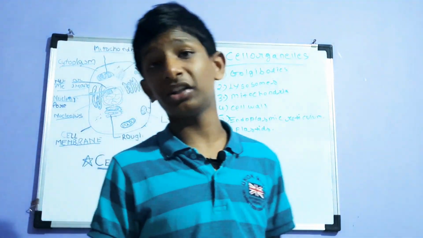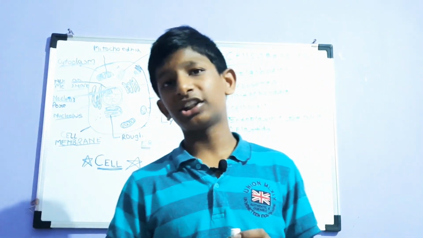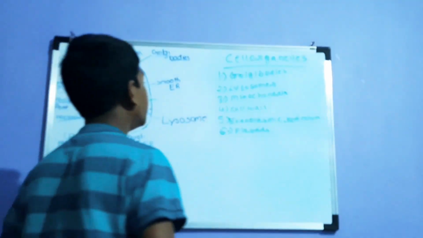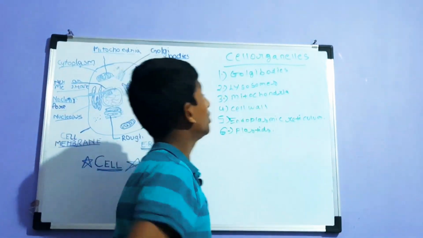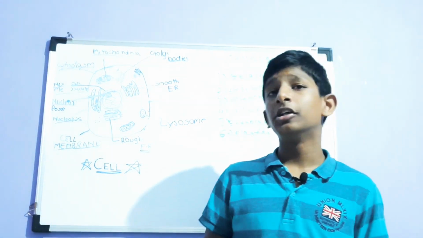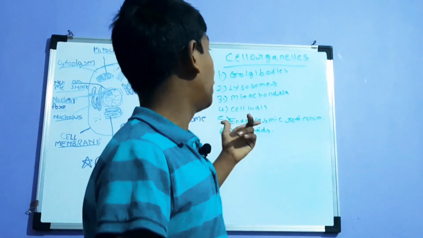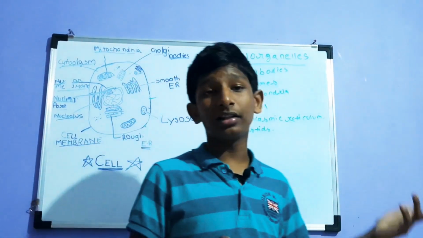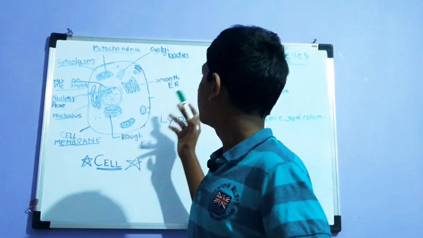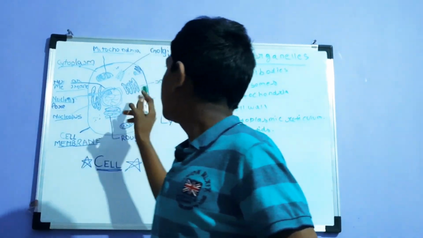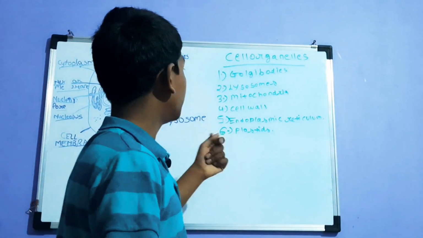Mitochondria, the cell respiration, as I told you previously in the chapter, takes place in this part. I'm rushing a bit because the video is already lengthy. Cell wall is present in the plant cells. It provides rigidity to the plant. Endoplasmic reticulum, rough and smooth ER are present on their network.